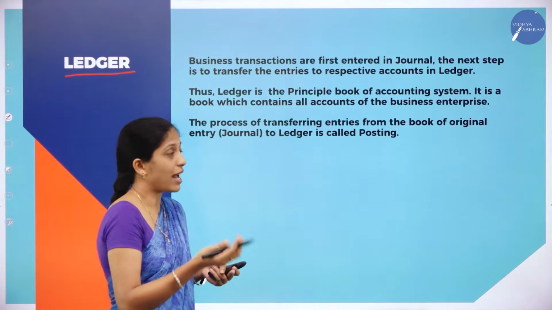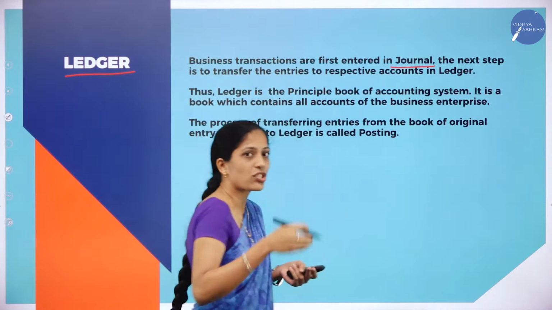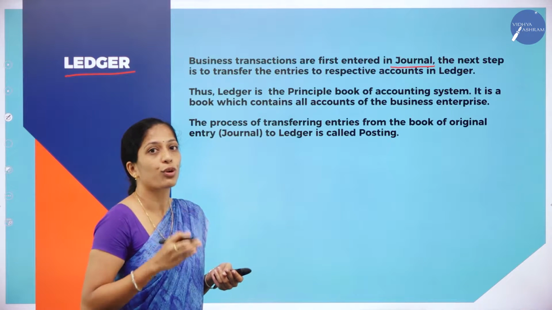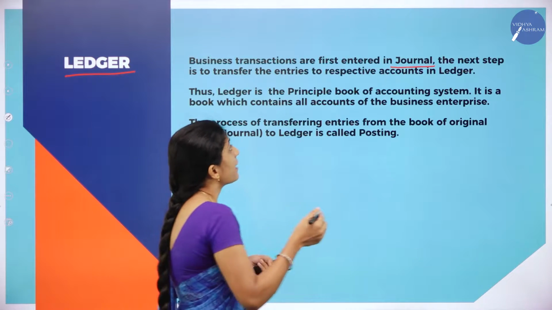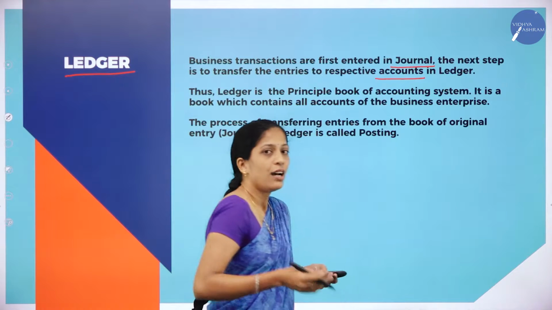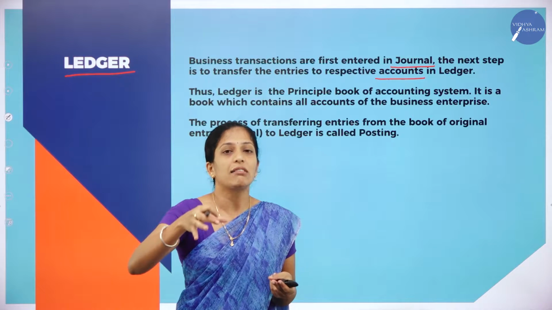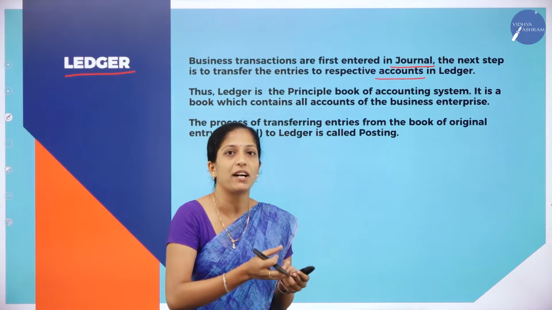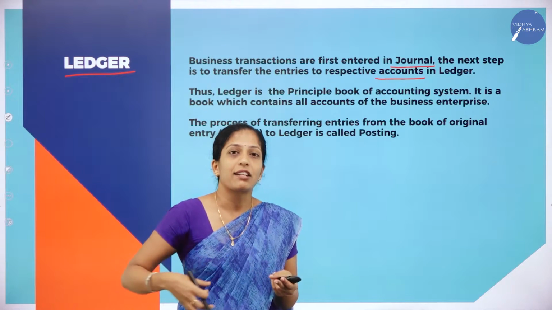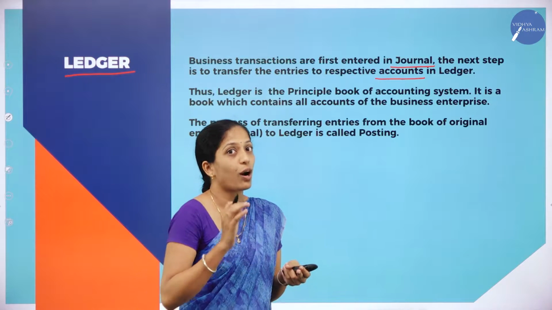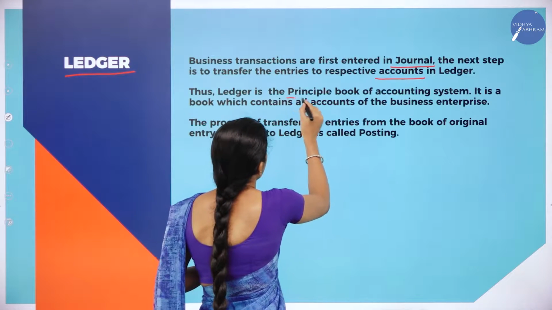Business transactions are first entered in journal. You know all the transactions are first recorded in journal, so it is called the book of original entry. The next step is to transfer the entries to respective accounts. Here we take a particular type of transactions and group them into a particular place, which is known as what? Account. So ledger is nothing but it contains all the accounts. Thus, ledger is a principal book of accounting system.